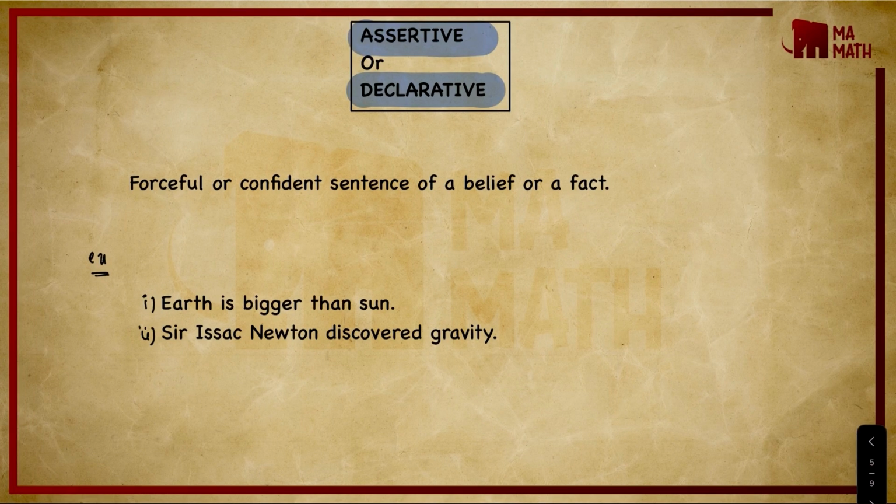To summarize, assertive or declarative sentences are forceful or confident sentences of a belief or a fact. Let's take an example. Earth is bigger than sun. Now, Earth is not bigger than sun, but it is a declarative sentence. It could be true or false. Sir Isaac Newton discovered gravity, which is true.